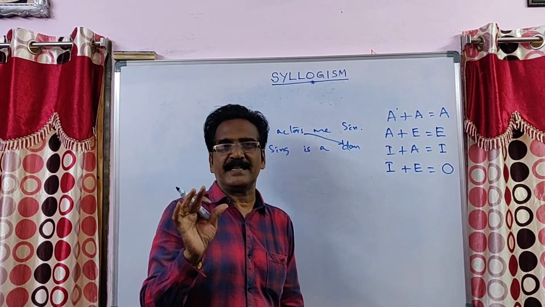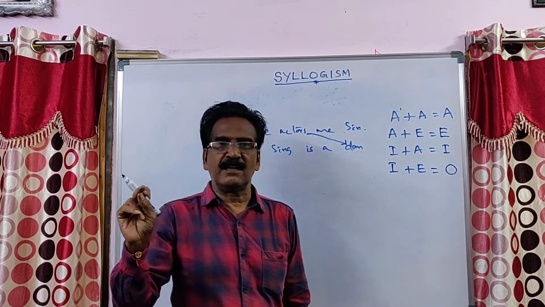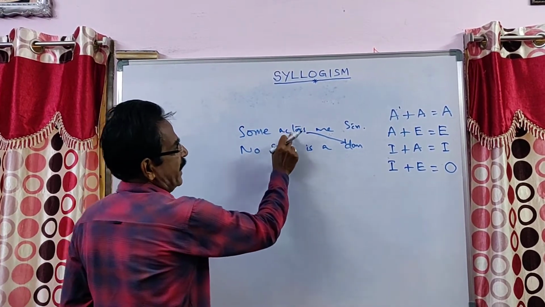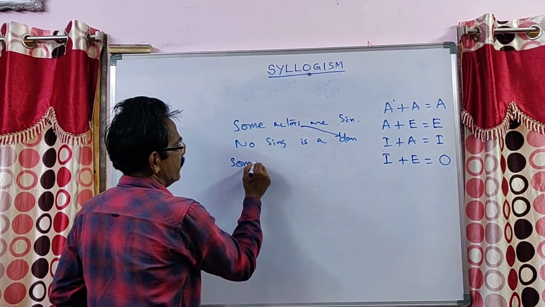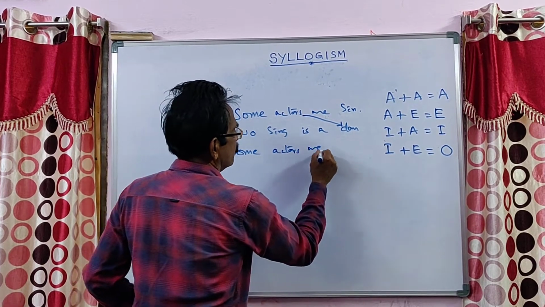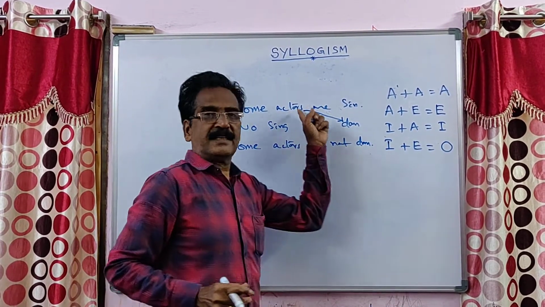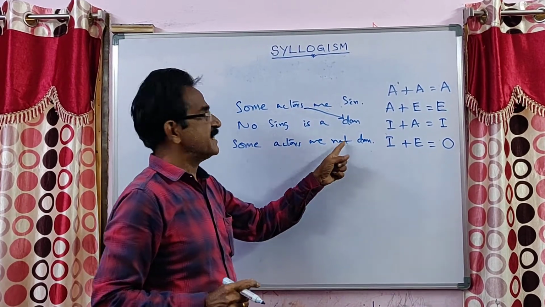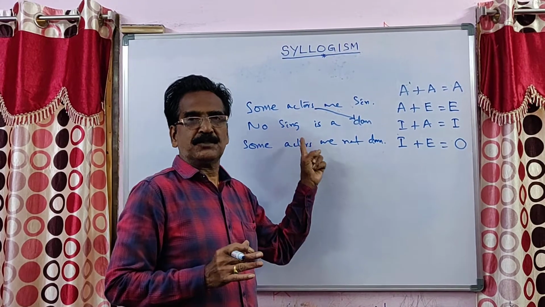What is the O format? Some A are not B. So, some actors are not dancers. This is the direct conclusion that follows from these given two statements.